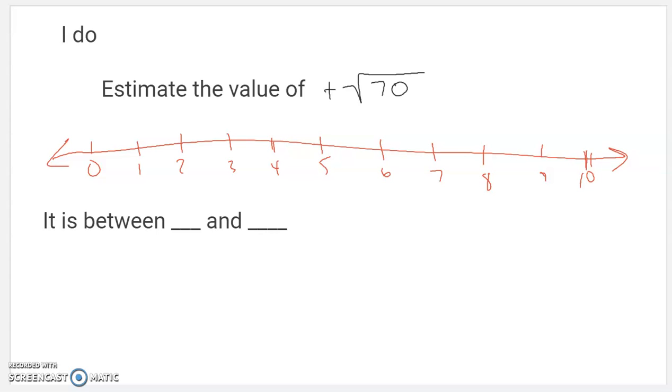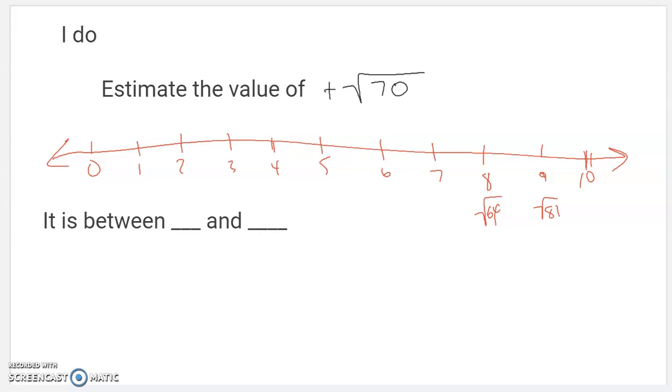I know 8 squared is 64. That's a little less than that. So I can think of 8 as being the square root of 64 on the number line. 8 squared is 64. It's more than that. It's also less than 9, because that's the square root of 81. 9 times 9 is 81. So it's between those.